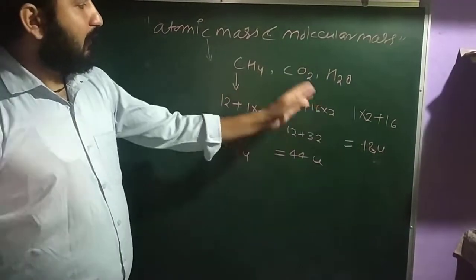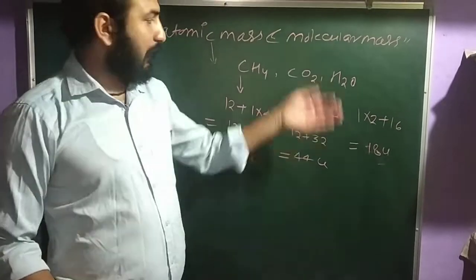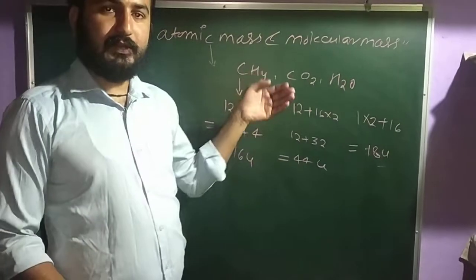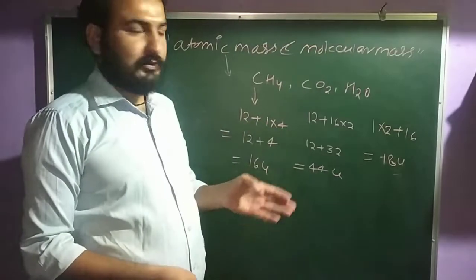So this is the method to find the molecular mass, and the same process is used for higher compounds. Clear?